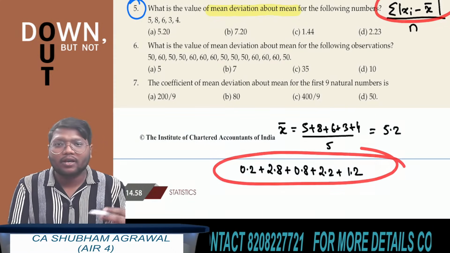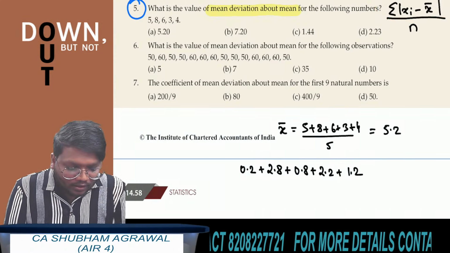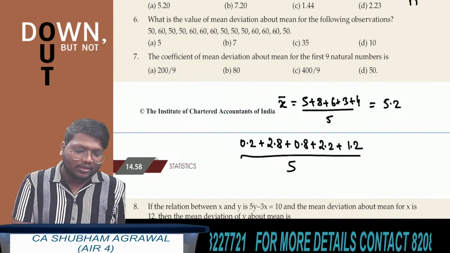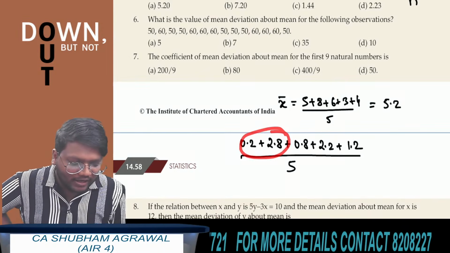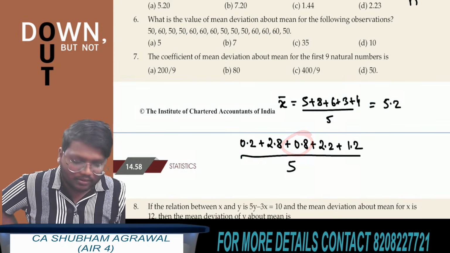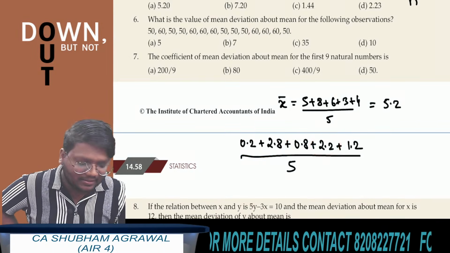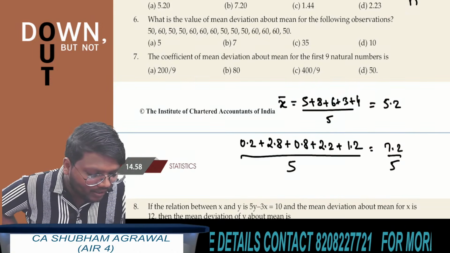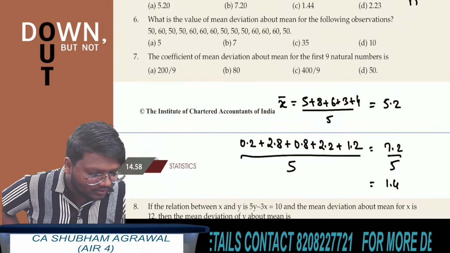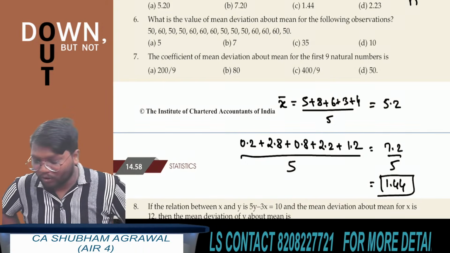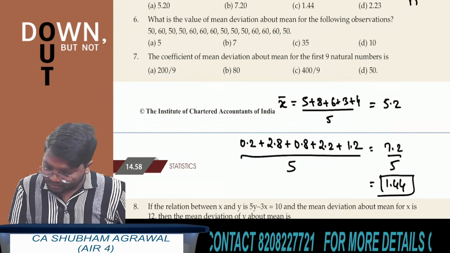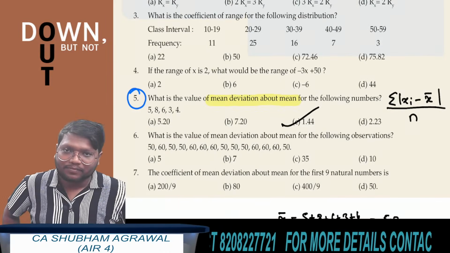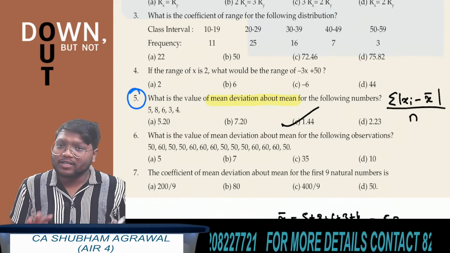So this is the summation of absolute value of xi minus x bar, whole divided by n, and there are 5 observations. Now 0.2 plus 2.8 is 3, 3 plus 0.8 is 3.8, 3.8 plus 2.2 is 6, 6 plus 1.2 is 7.2. What is 7.2 divided by 5? It is 1.44. Very good, 1.44 is the correct answer, option C. All of you have understood this?